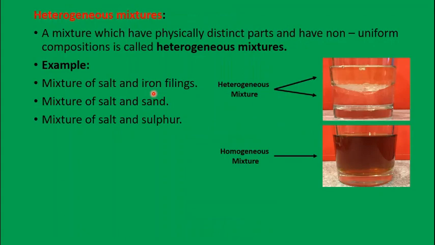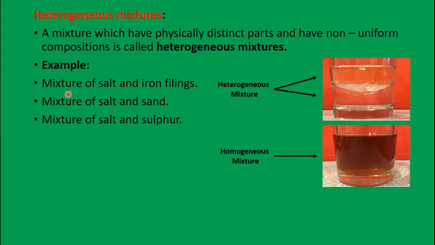Another type is the heterogeneous mixture. A mixture which has physically distinct particles and non-uniform composition is called a heterogeneous mixture. You can see the mixture of oil and water forming two different layers. I showed you that in the beginning. It does not have a uniform composition, so we call it a heterogeneous mixture. Whereas if you take tea or honey dissolved in water, it forms a single layer. When it forms a single uniform composition throughout, it is known as a homogeneous mixture.